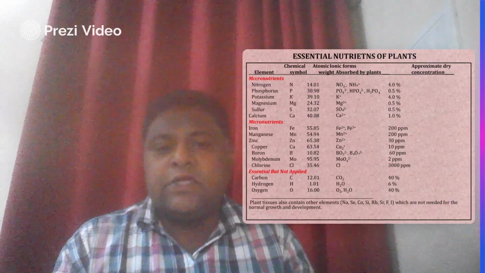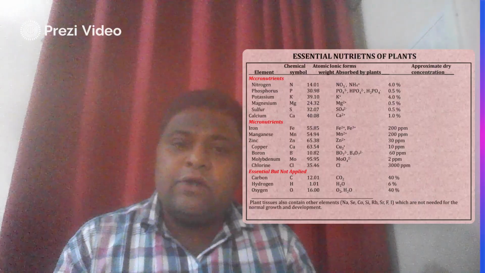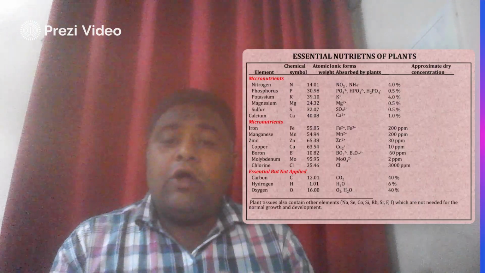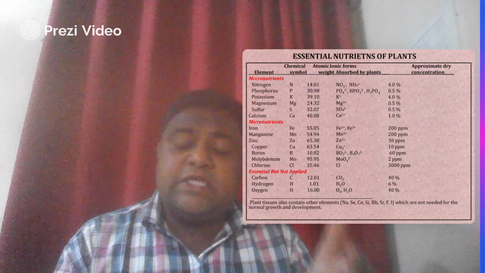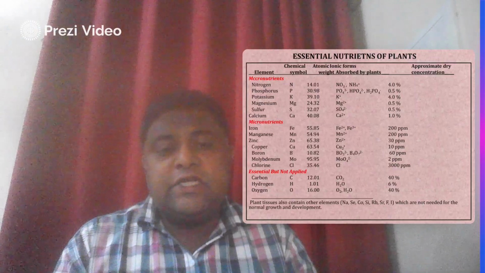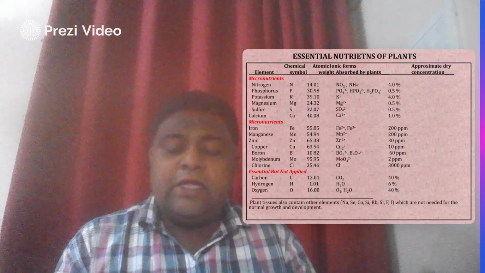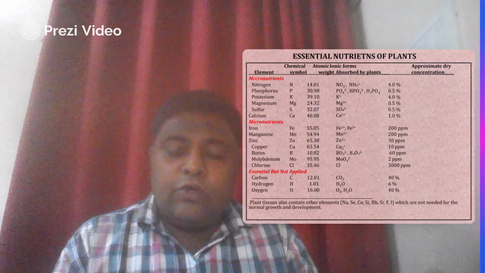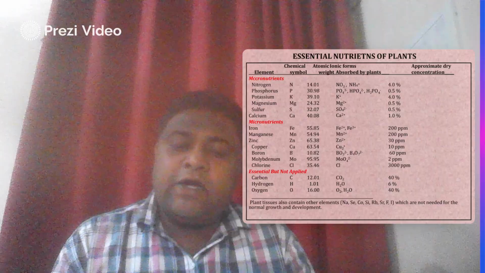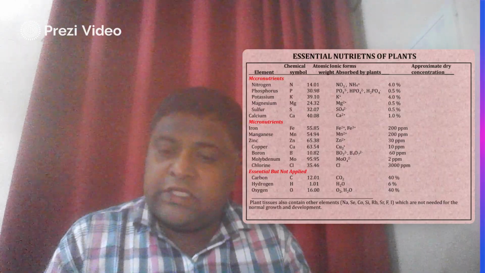If you observe the chart clearly, we have the basic symbol of nitrogen and its molecular weight. Nitrogen is present in nature in the form of nitrate and ammonium, and the percentage is 4%. One of the best examples of a nitrogen-containing fertilizer is urea. Do you know what percentage of nitrogen is present in urea? The standard percentage is almost 44 to 46%.